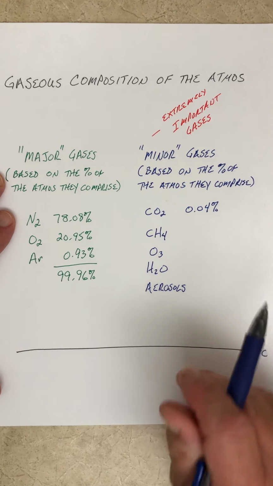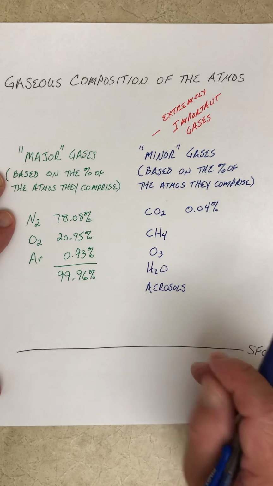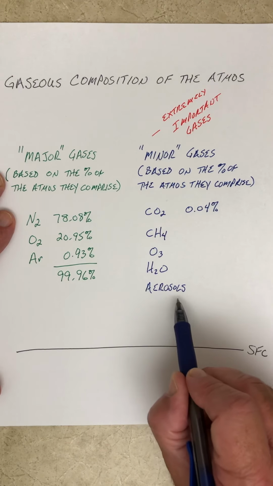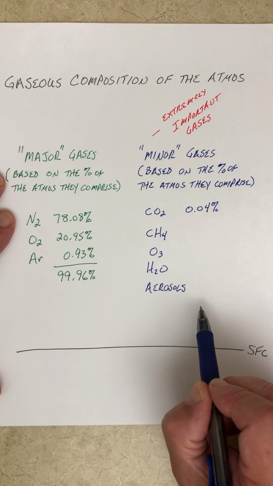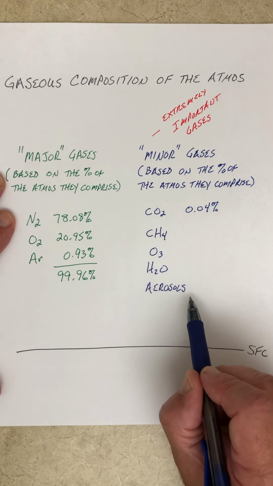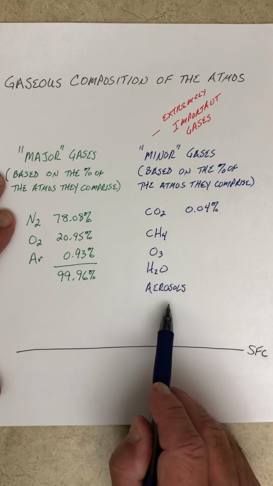So every little tiny cloud droplet you see, every snowflake, every raindrop has at the center of it an aerosol, a little impurity onto which water vapor will condense. And so with no aerosols in the atmosphere, we wouldn't have any clouds, we wouldn't have any precipitation. But I don't want you to worry because there are plenty of impurities in our atmosphere.